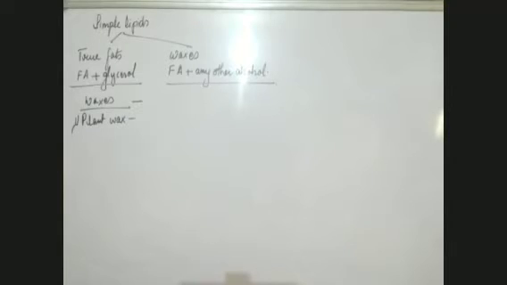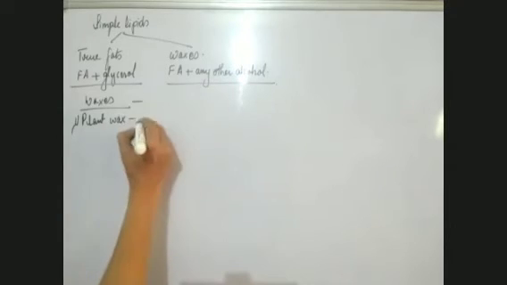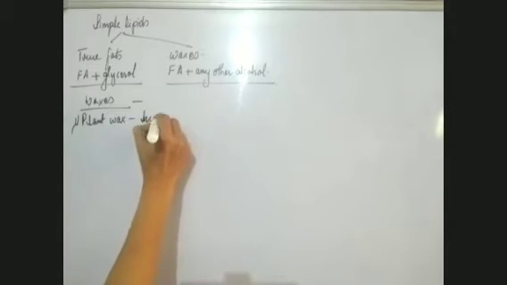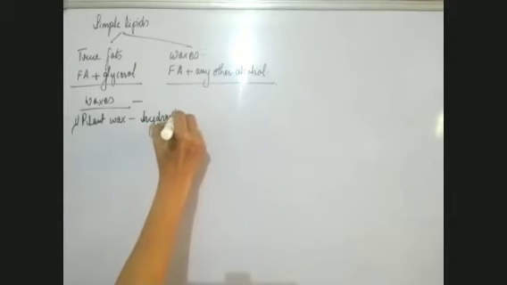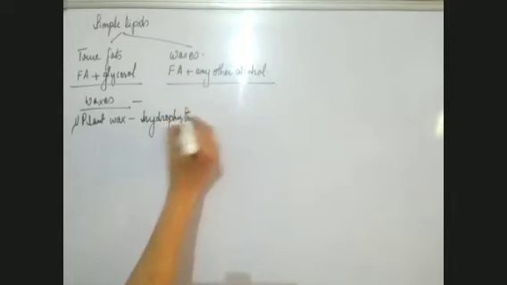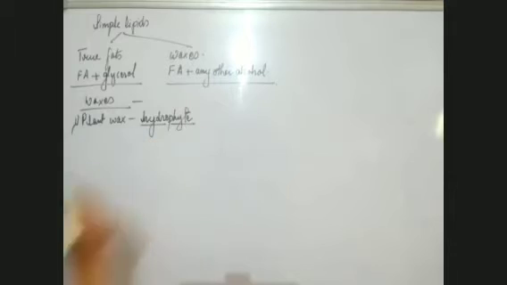Lotus is a hydrophyte. Hydro means water, phyte means plant, so it is an aquatic plant. It also has a coating of wax. There are some land plants also which have a coating of wax, and that is there to prevent transpiration.